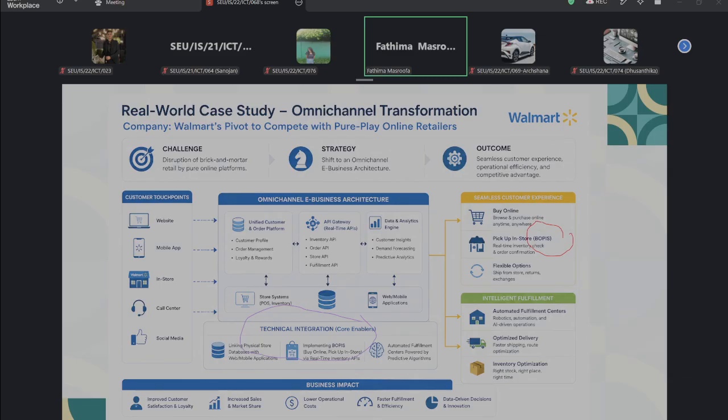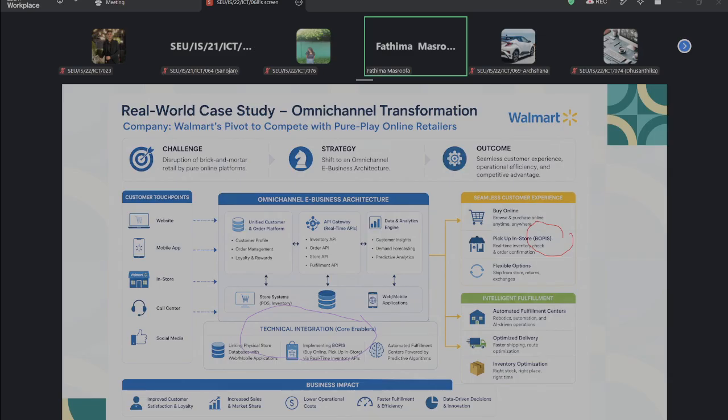In the BOPIS process, the customer reaches online, selects the product, and chooses store pickup, right?